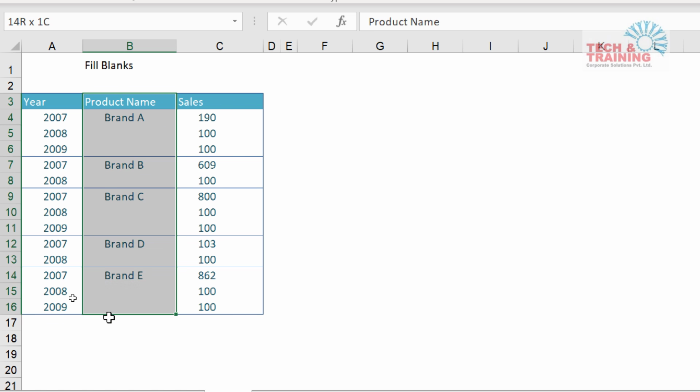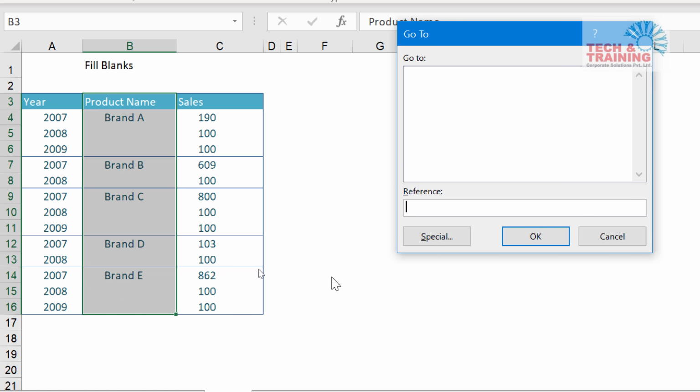Let me select the entire range. Now here, I will not do Control D multiple times. I will not drag it multiple times, because I am a lazy fellow. I do not repeat my work. Yeah. So what do I do? I select the entire range, and then I will ask Excel to find out all the blank cells for me. Control G.